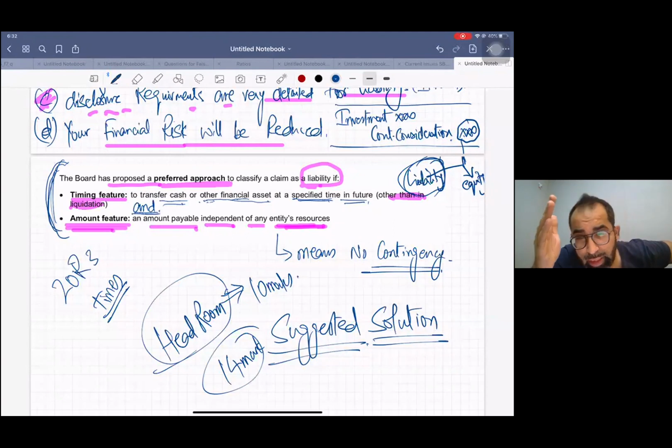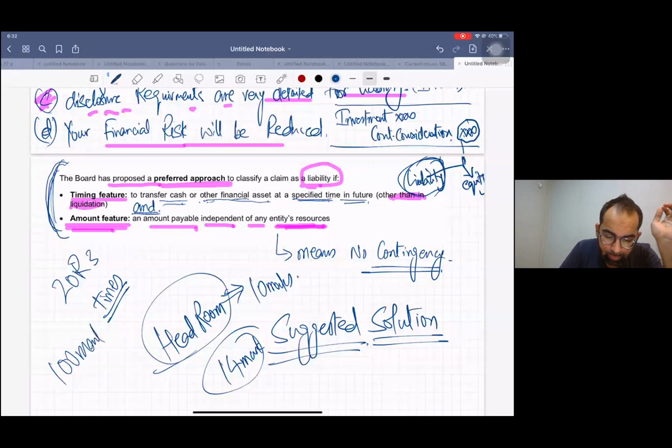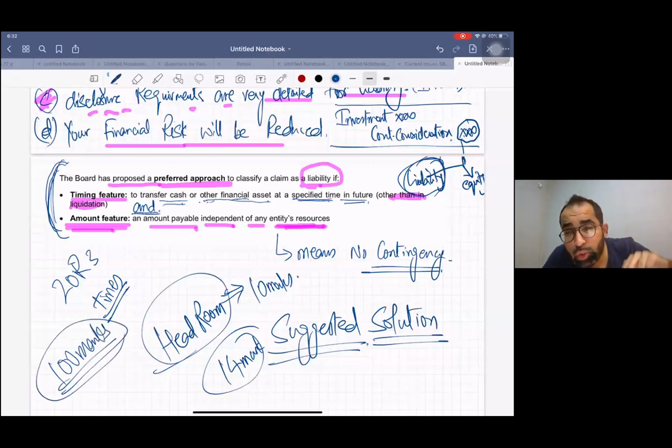This is a relaxation they are giving you, and it is a very big relaxation. Okay. So stay calm, be confident, try to attempt 100 marks, so that you enjoy this headroom in all 4 questions, 1 2 3 4.